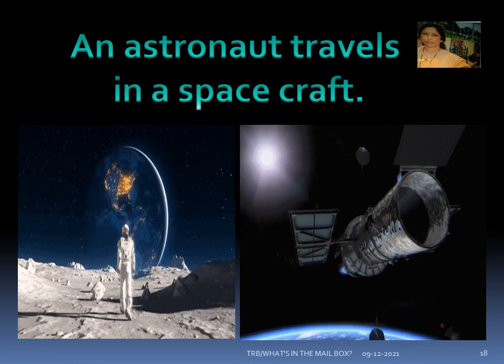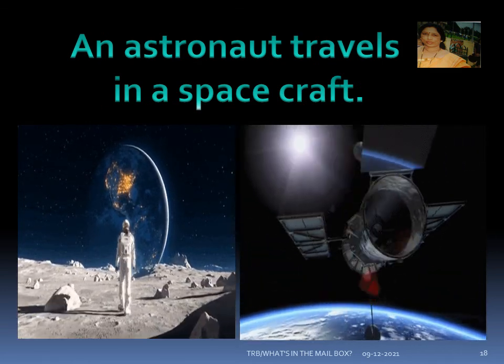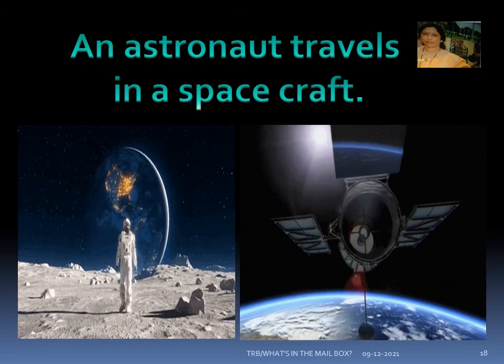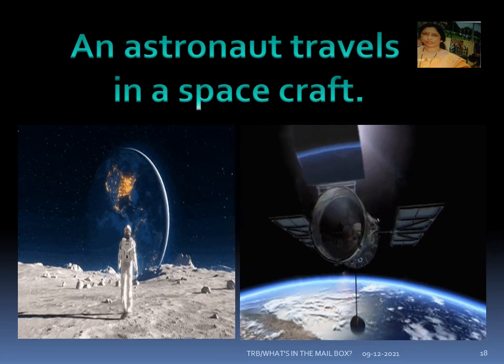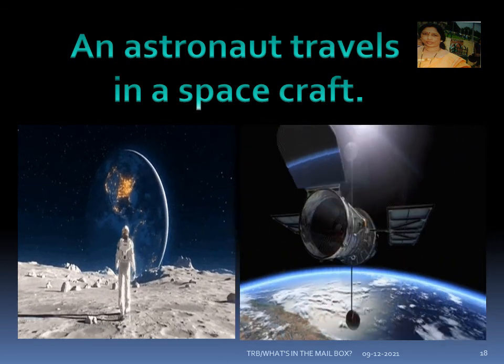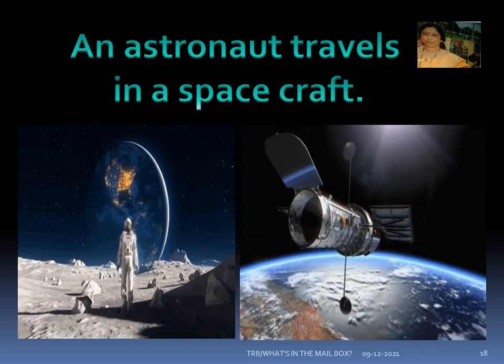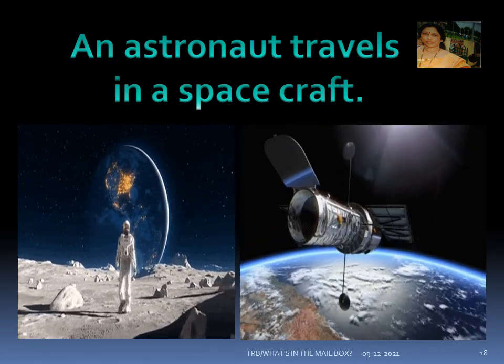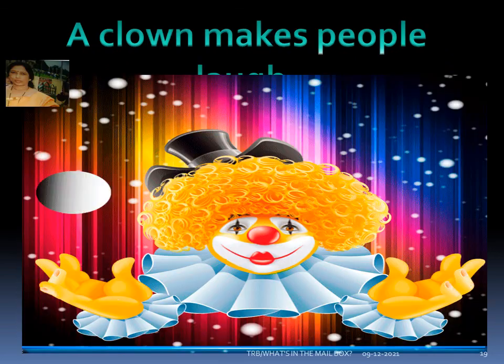An astronaut travels in a spacecraft. Astronaut, astronaut. Where does he travel? He travels in a spacecraft. Here in the picture, you can see the astronaut and you can see the spacecraft also.